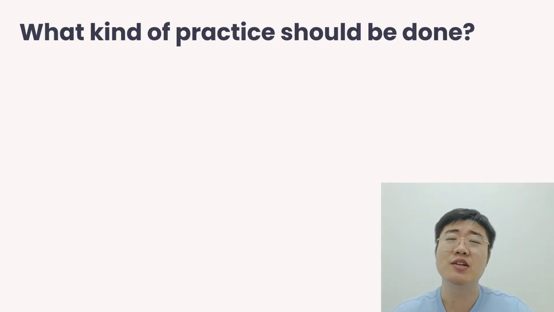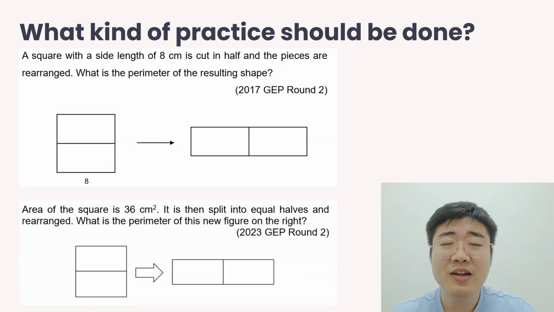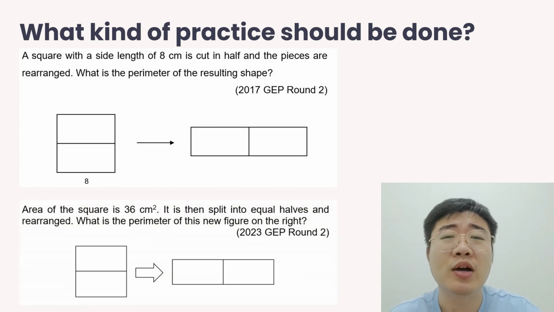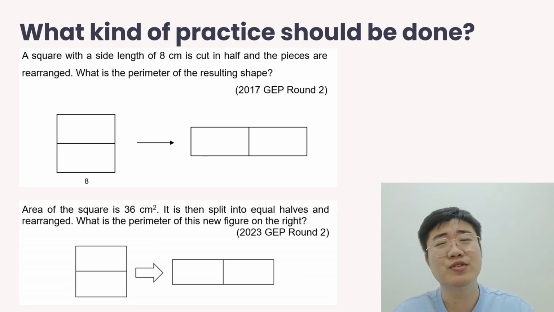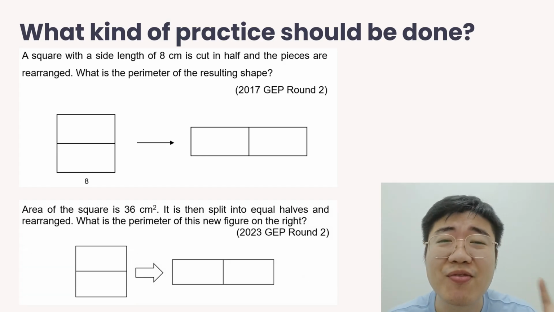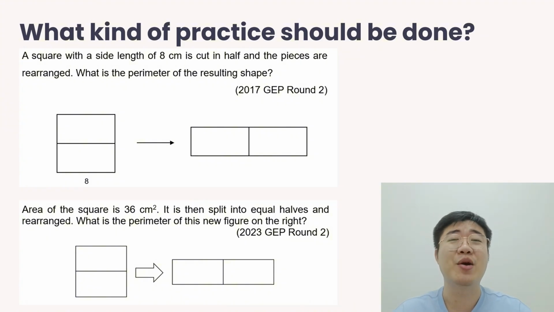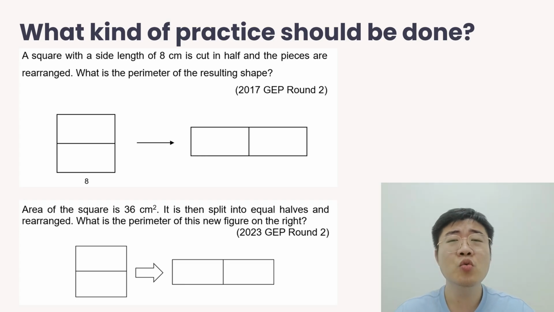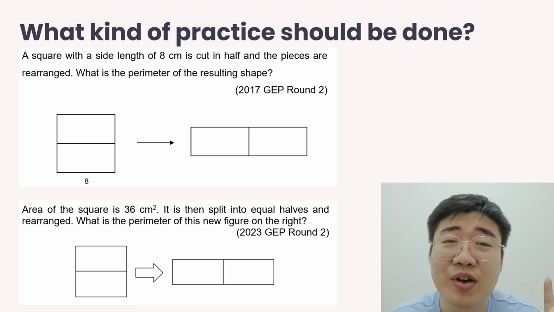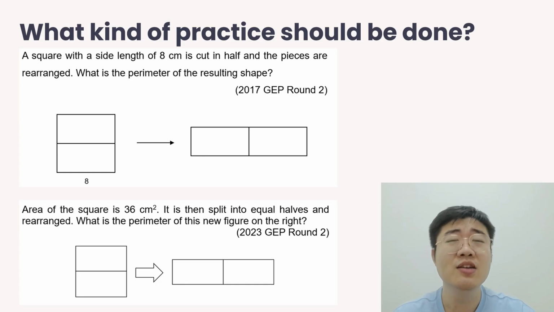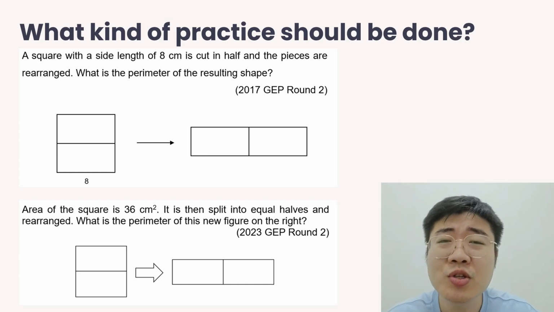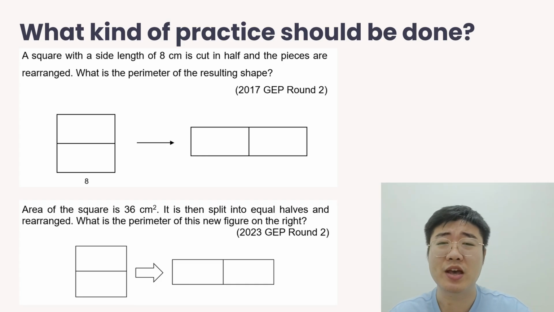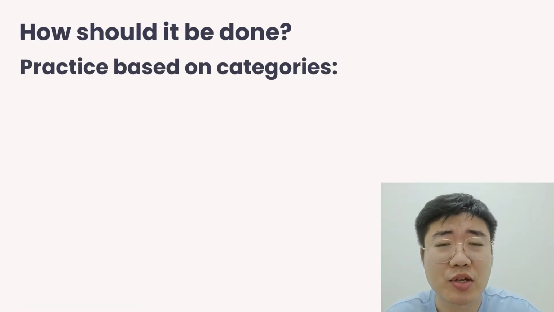So about the type of questions that we need to do, let's take a look at these 2 examples here. Now both of these are from the round 2 exam before. And what's our first impression here? We will notice that both questions are very similar to each other. In fact, only the numbers are different, the other things are exactly the same. So once we know how to solve the first question, of course, we are going to be able to solve the second question here. So this means that our main focus will be on the real past GP questions before.